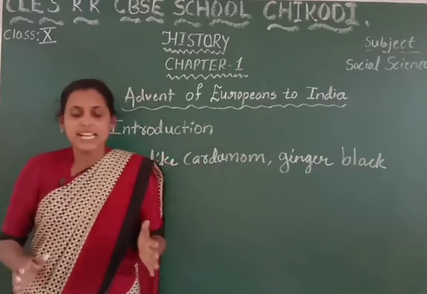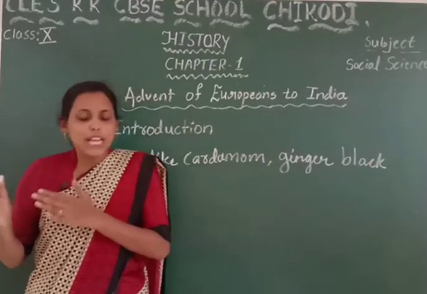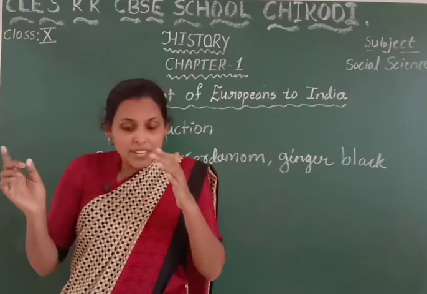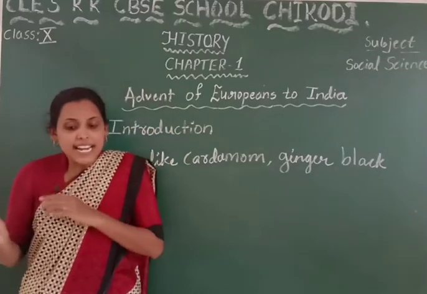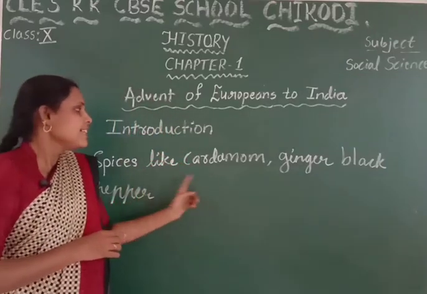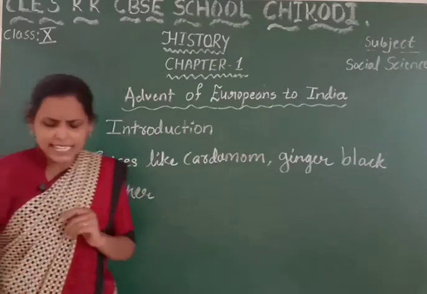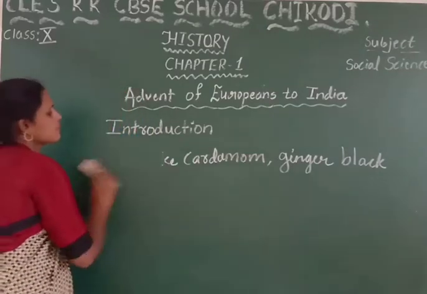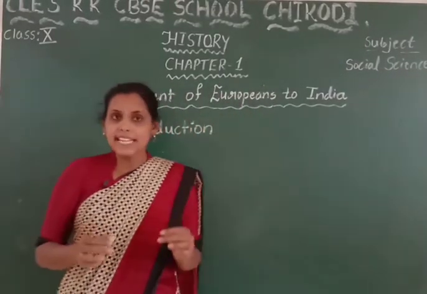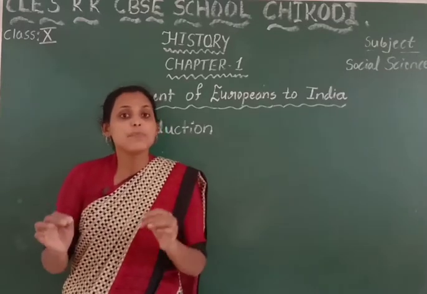Well children, here you can see that all these products were exported to Europe through the sea route, that is via the Persian Gulf, the Red Sea and other land routes. Okay, through these routes this trading took place. Okay children, so here you can understand that Italy was the first country to have a trade relationship with India.